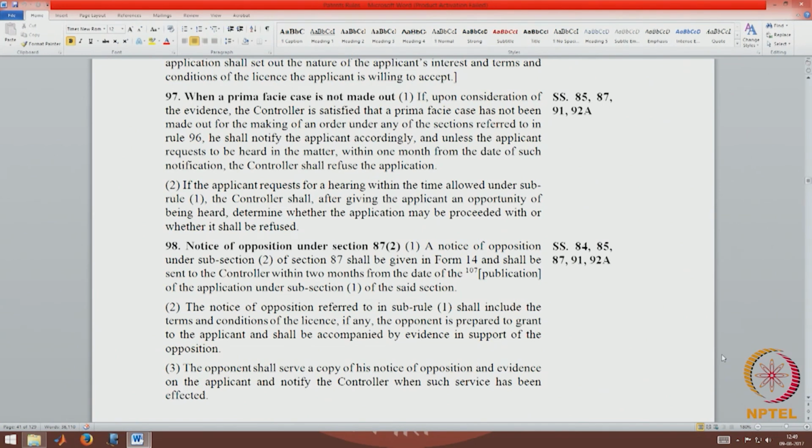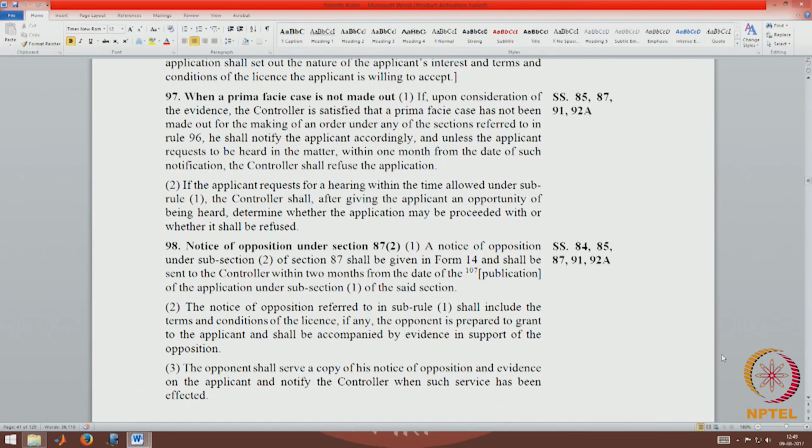If the controller is satisfied that a prima facie case has not been made out for making an order under any of the sections referred to in Rule 96, which are the 5 sections, he shall notify the applicant accordingly, and unless the applicant requests to be heard in the matter within 1 month from the date of such notification, the controller shall refuse the application.